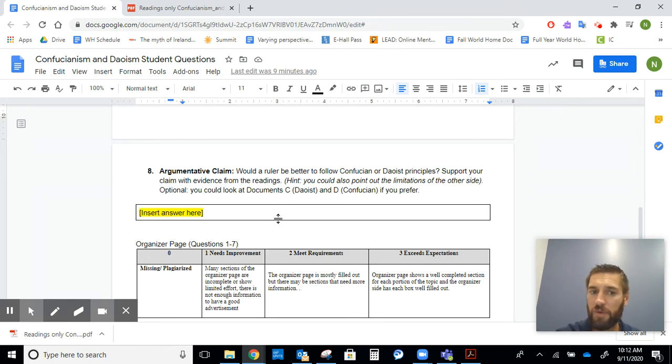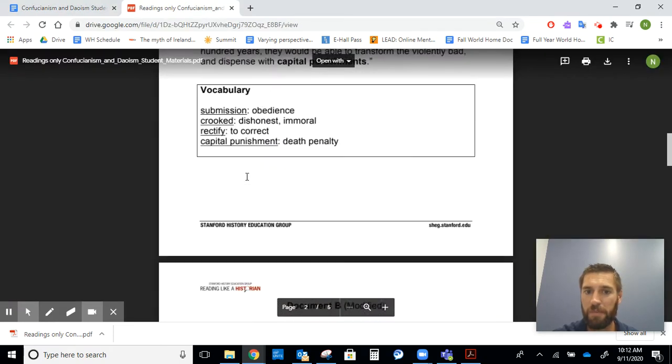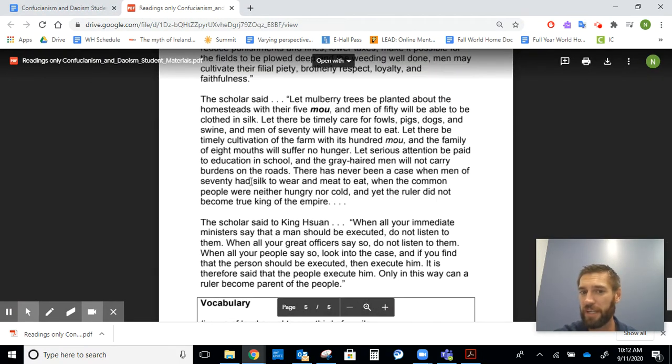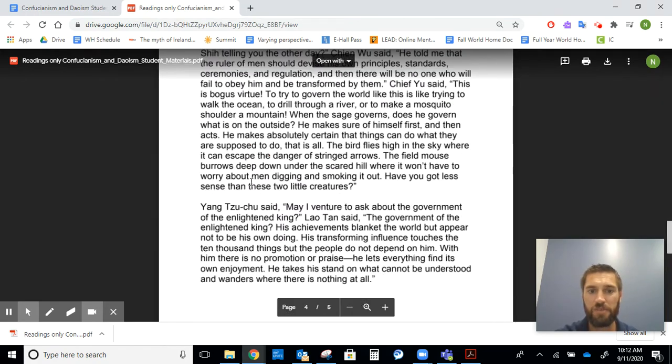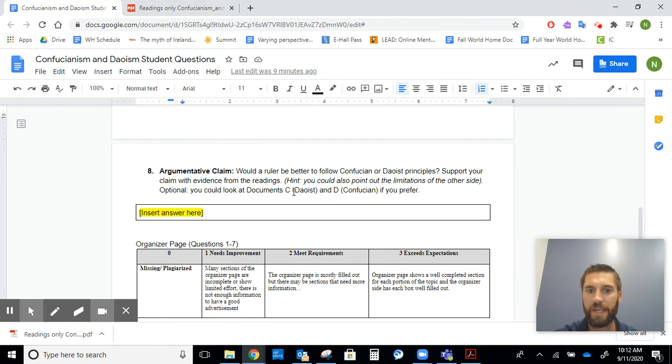To answer questions 1 through 8, it is possible to just use the first 3 pages. When you get to question 8, though, if you want to get more evidence, there are 2 other documents you don't have to look at, but are certainly available for you. And I did tell you in here, document C is Taoist, document D is Confucian. So those are some options for you.